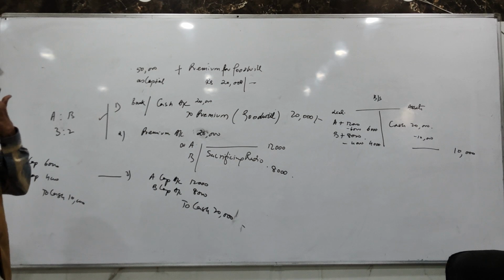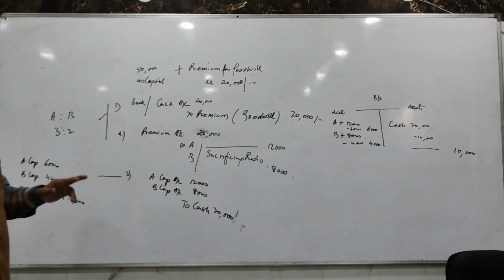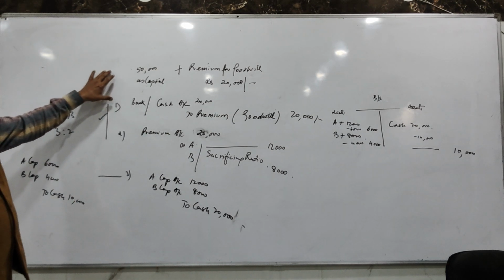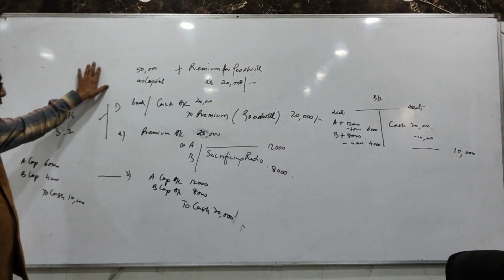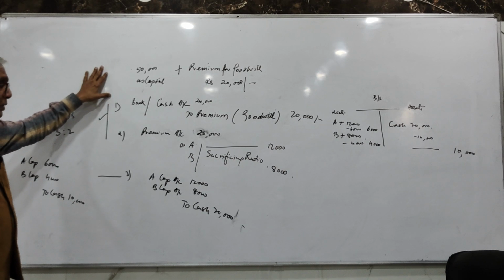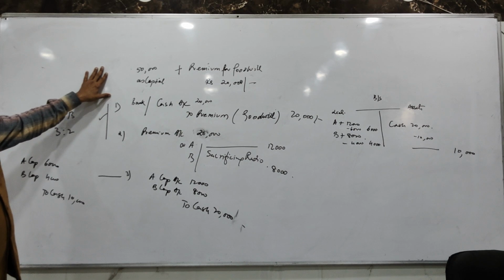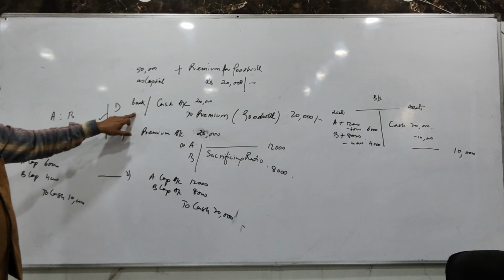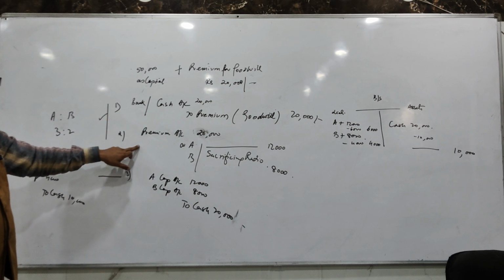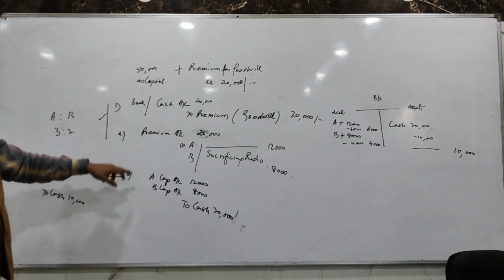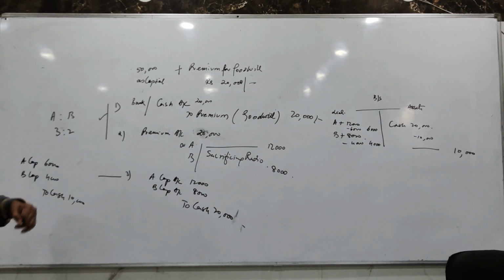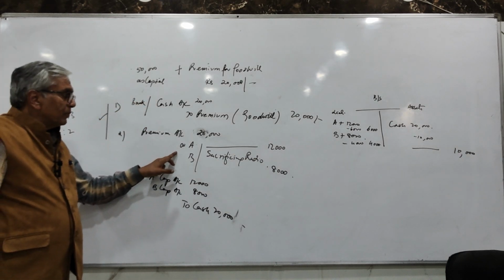So I repeat. In the first case, the question says the new partner pays premium privately, no entry. Second case, the partner says he brings in premium and it is retained in the business. Even if the question doesn't say retained, our entry will be bank/cash to premium, and that will be distributed to all partners in the sacrificing ratio. Then in the third case, the amount is withdrawn by the old partners. So these two entries will remain the same.